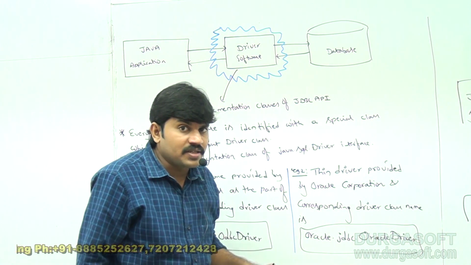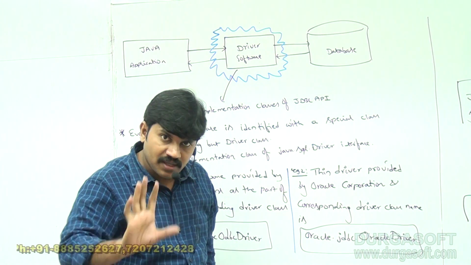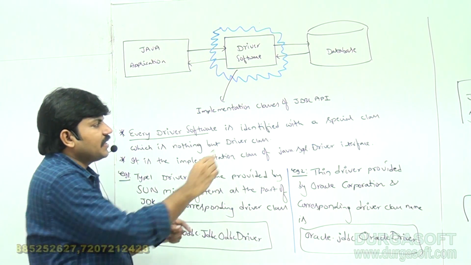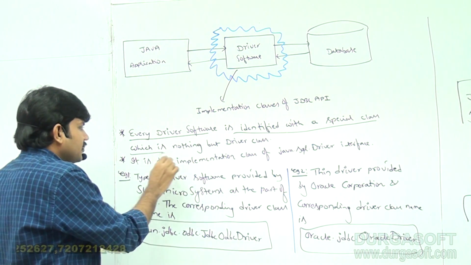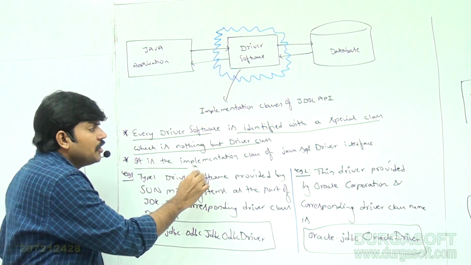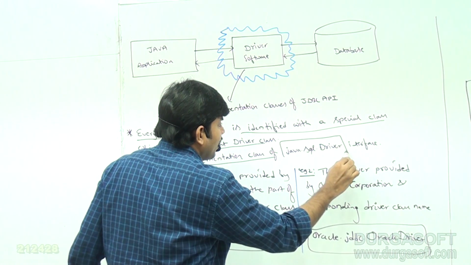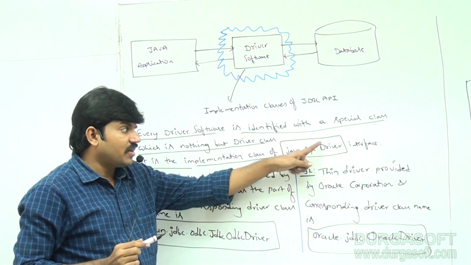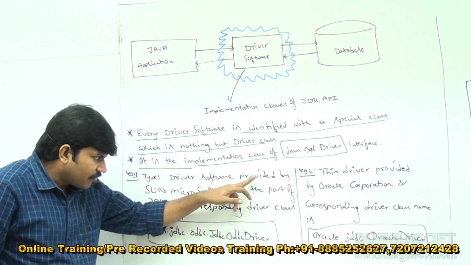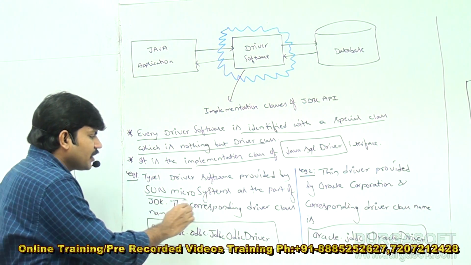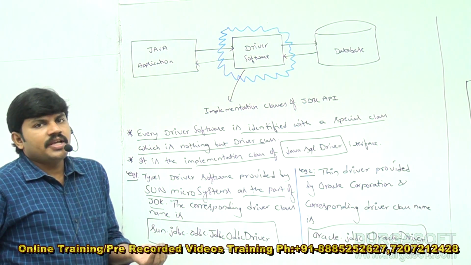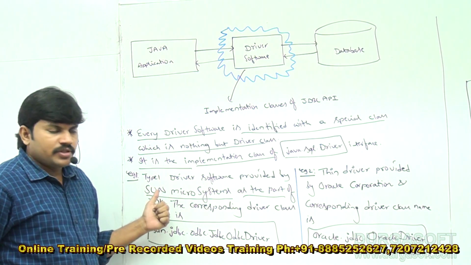The driver class is the implementation class of the java.sql.Driver interface. Type 1 driver software is provided by Sun Microsystems as part of the JDK, so once we install the JDK, type 1 driver software automatically comes.